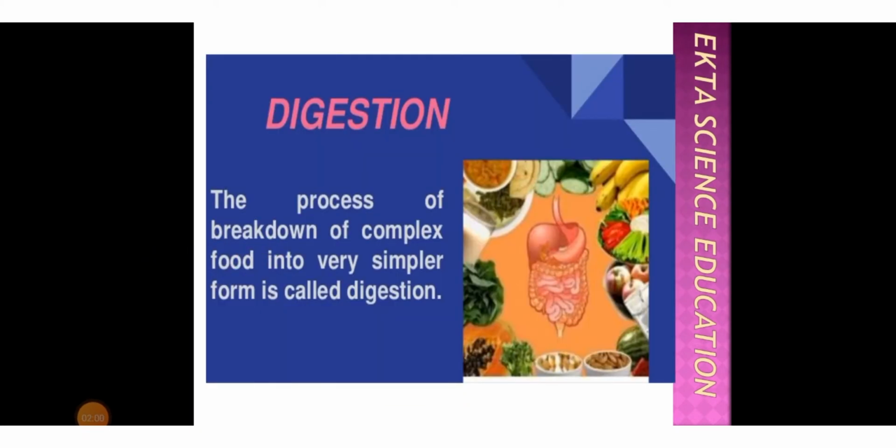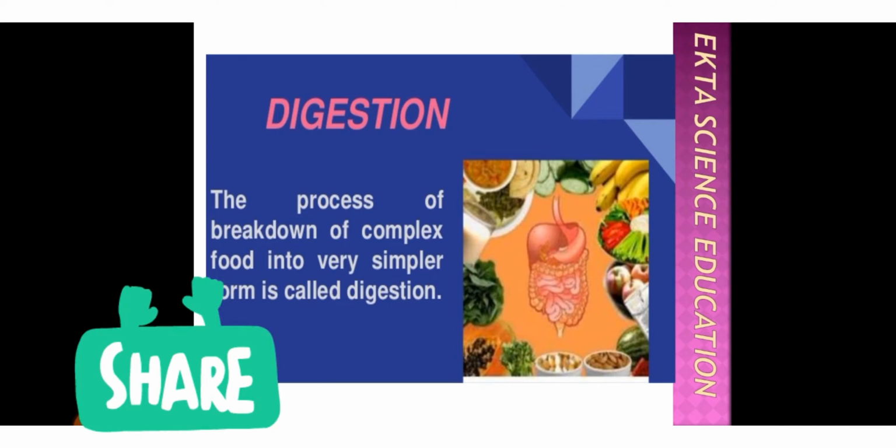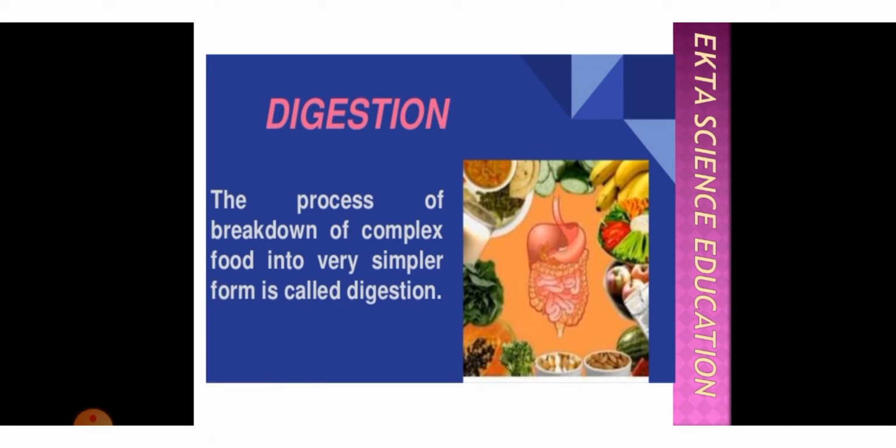Now let us learn about digestion: how food is ingested in the body, and then how it is digested. Simply, digestion is the process of breakdown of complex food into a simpler form. When we eat food, it consists of many complex nutrients. These complex nutrients are broken down into simple form, then absorbed into the bloodstream and carried throughout the body to supply nutrients. So digestion is the process where complex food components are broken down into a simpler form.